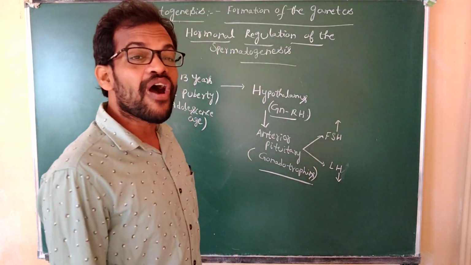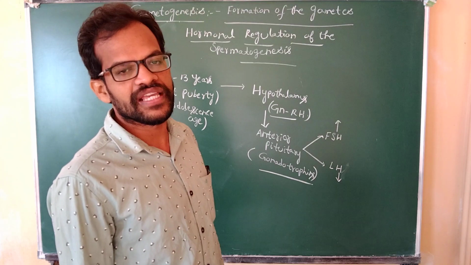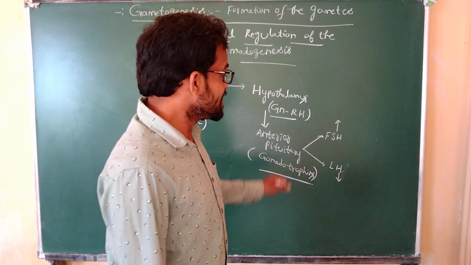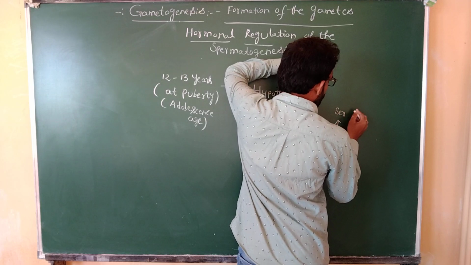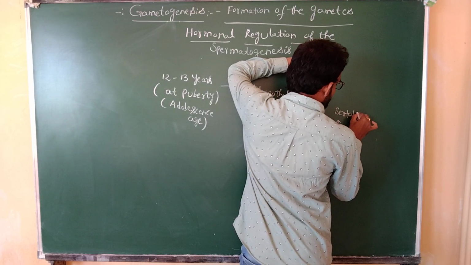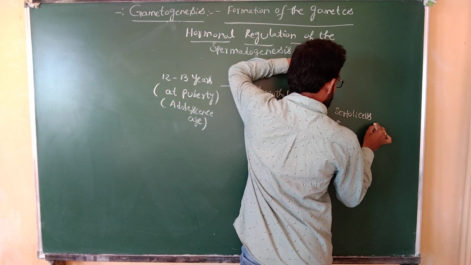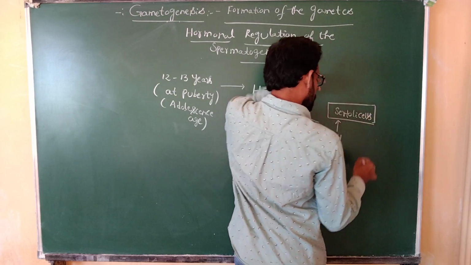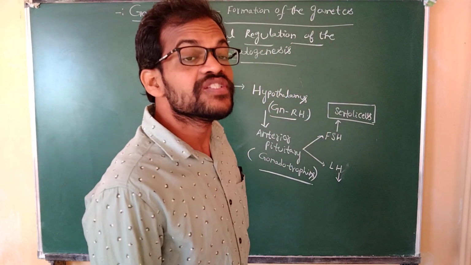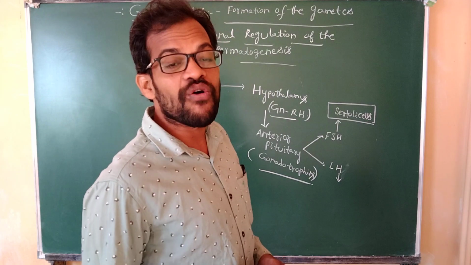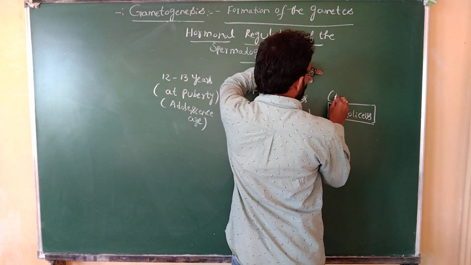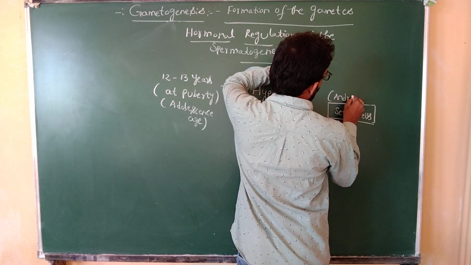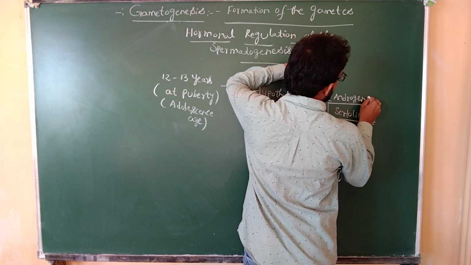Follicle stimulating hormone acts on the Sertoli cells. The follicle stimulating hormone activates the Sertoli cells. The Sertoli cells contain androgen binding protein.